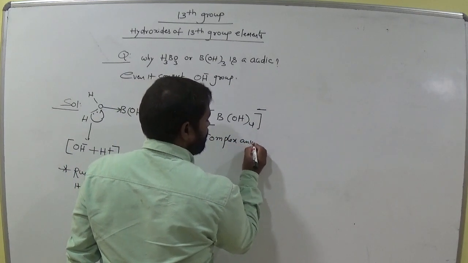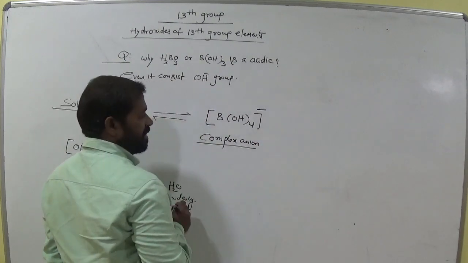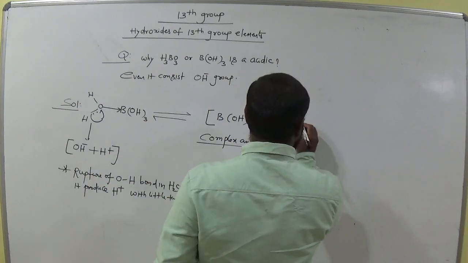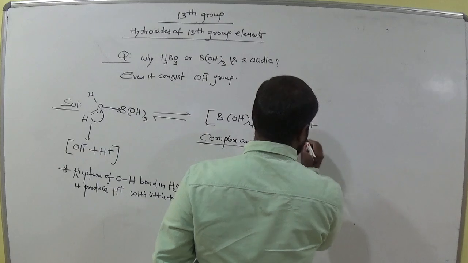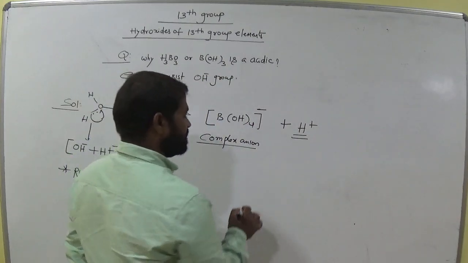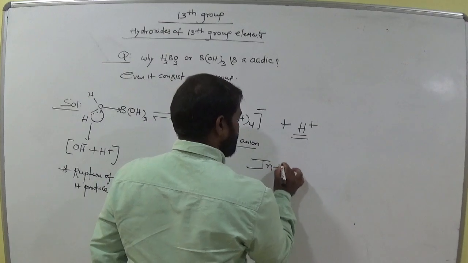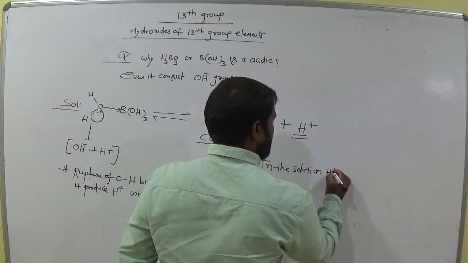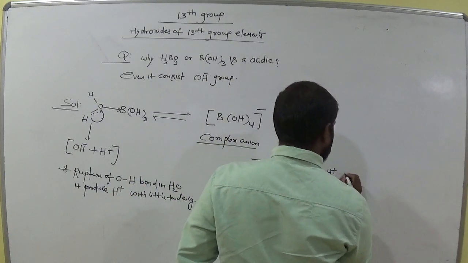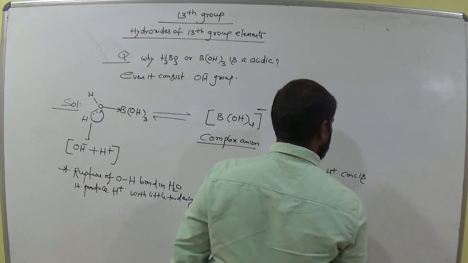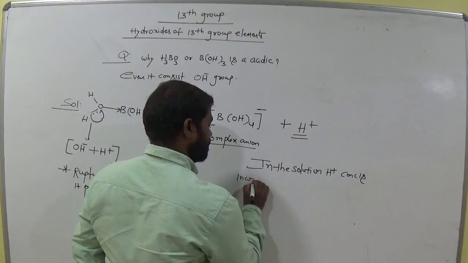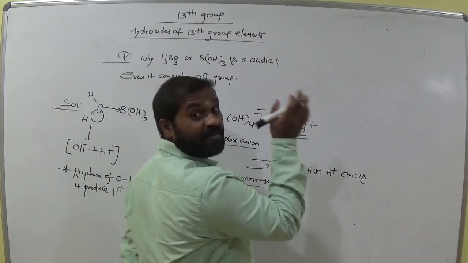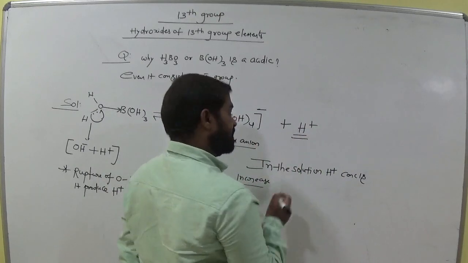This is called a complex anion. Okay, clear? And what about the remaining one here? The remaining one is H plus. H plus is released. That means in the solution the H plus concentration is increased, am I right? The solution consists of H plus. H plus is the symbol for acidic nature.